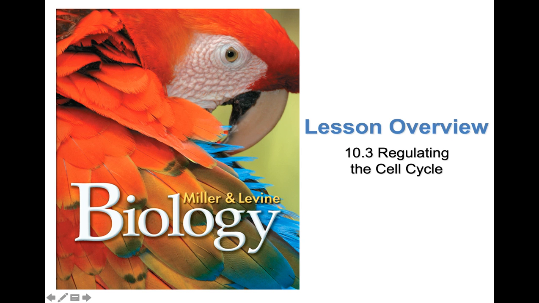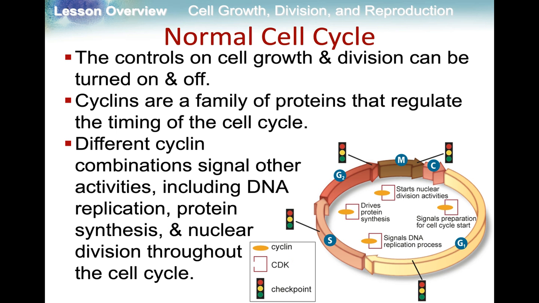We're going to do the notes for Chapter 10, Section 3, Regulating the Cell Cycle. So the cell cycle undergoes normal controls that keep it from dividing too quickly. It keeps it controlled at a normal rate. So these controls turn cell division on and off.